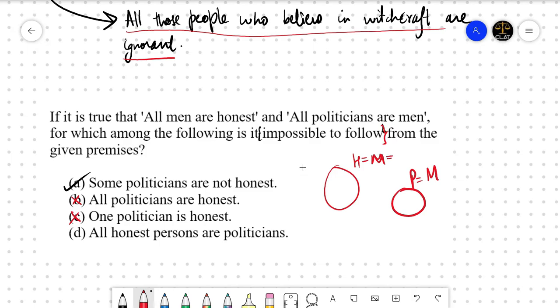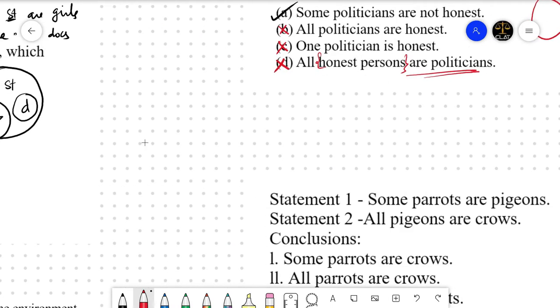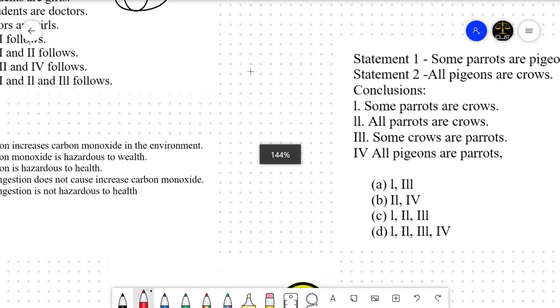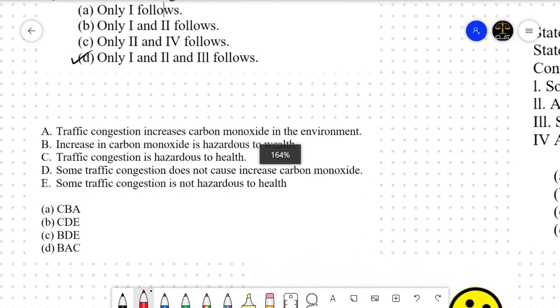H equal to M, M equal to P, therefore M equal to H. P equal to H, right? Which means we can say that all honest persons are politicians. Okay. D is not the correct option. Let's move ahead. We have two more questions left, right?